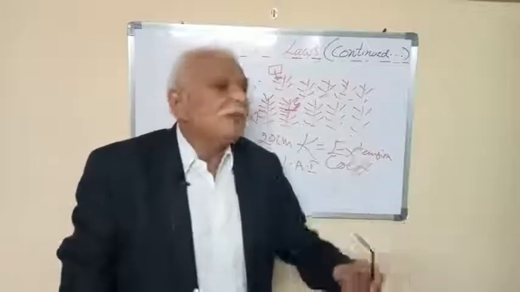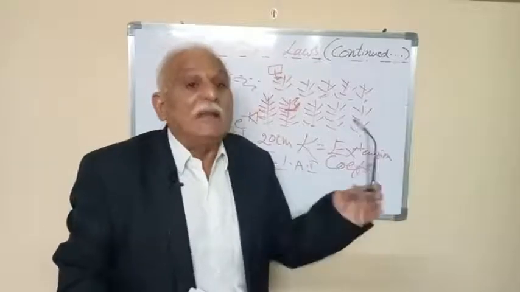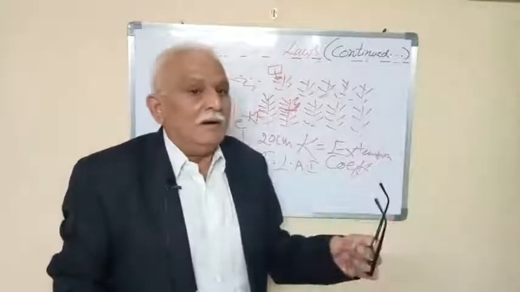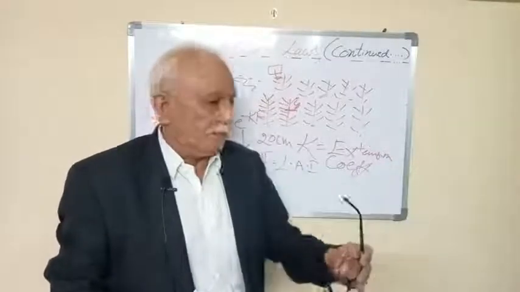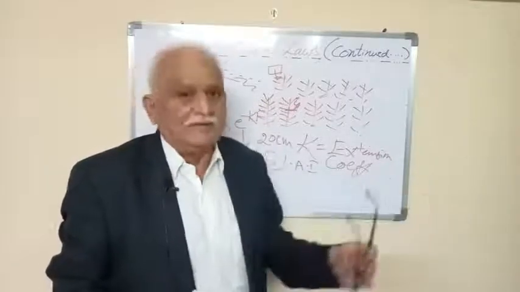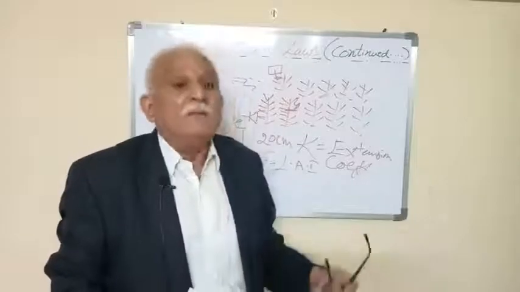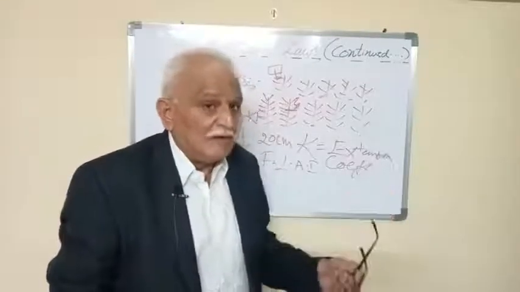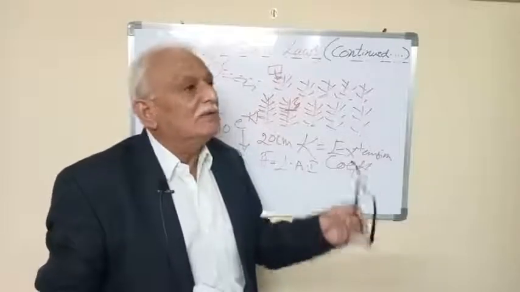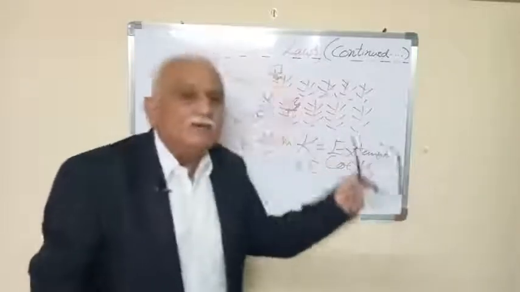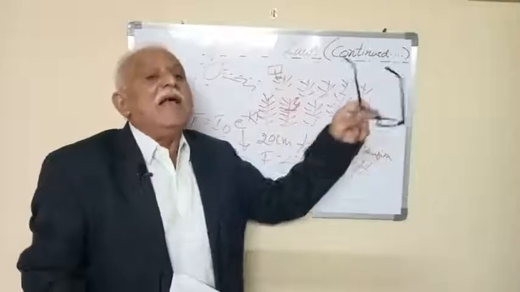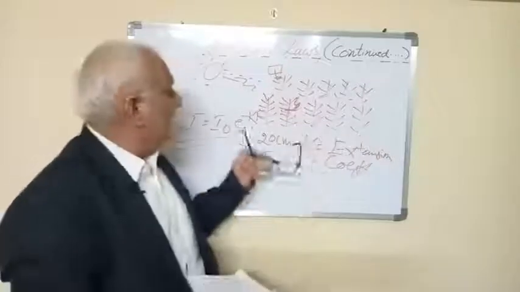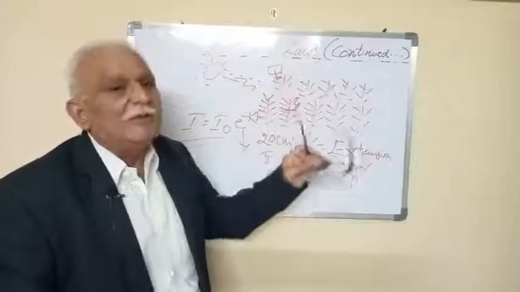Even in physics and chemistry, Beer's law is used to know the concentration of liquids, and even the degradation of polymers. For all these applications, only light is used, the light part in Beer's law. Now Beer's law states that the relative radiation intensity decreases exponentially with increasing leaf area. I is equal to I0 e to the power of minus Kf.